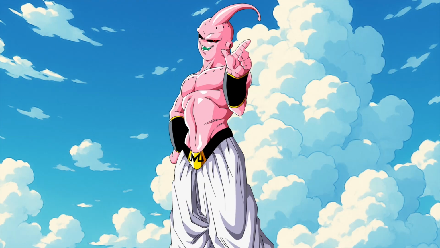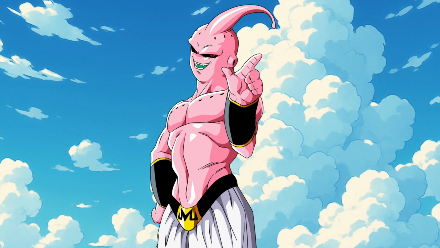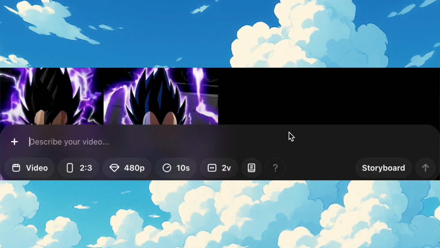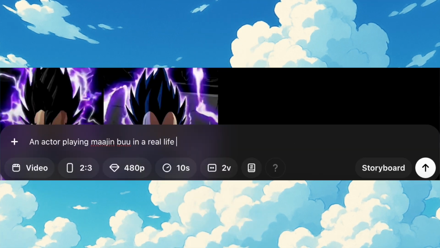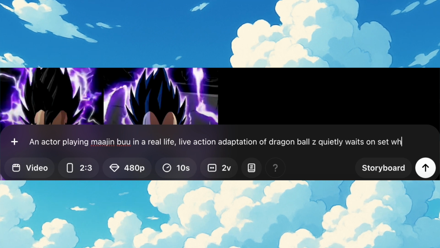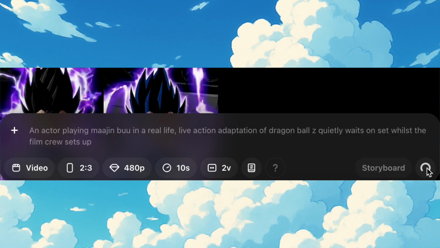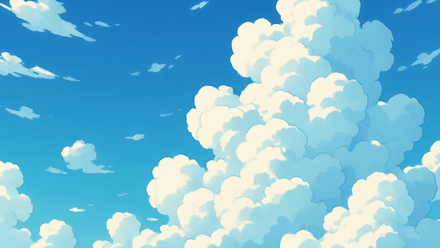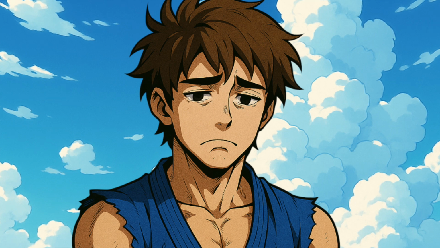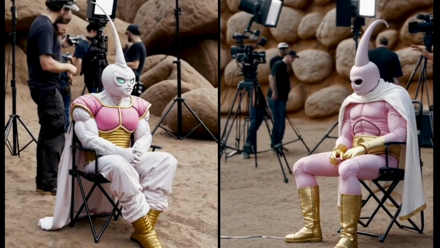I really wanted to see what AI's interpretation of a live-action Majin Buu would be like, so I decided to give it a go with this prompt. An actor playing Majin Buu in real life, live-action adaptation of Dragon Ball Z, quietly waits on set whilst the film crew sets up. I figured this wouldn't be too complicated and hoped and prayed that the AI would give me a realistic looking Buu as opposed to defaulting to animation once again. Surely the AI can't get this wrong. I said actor, real life, live action.